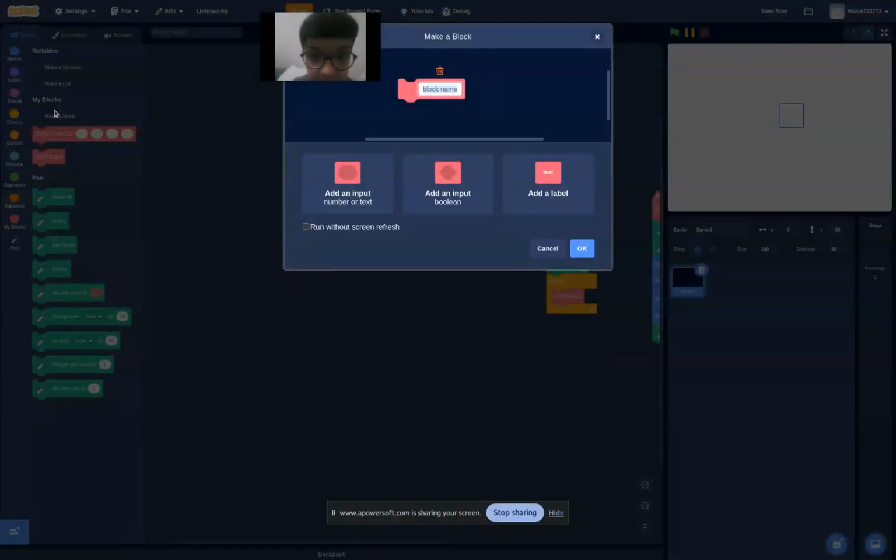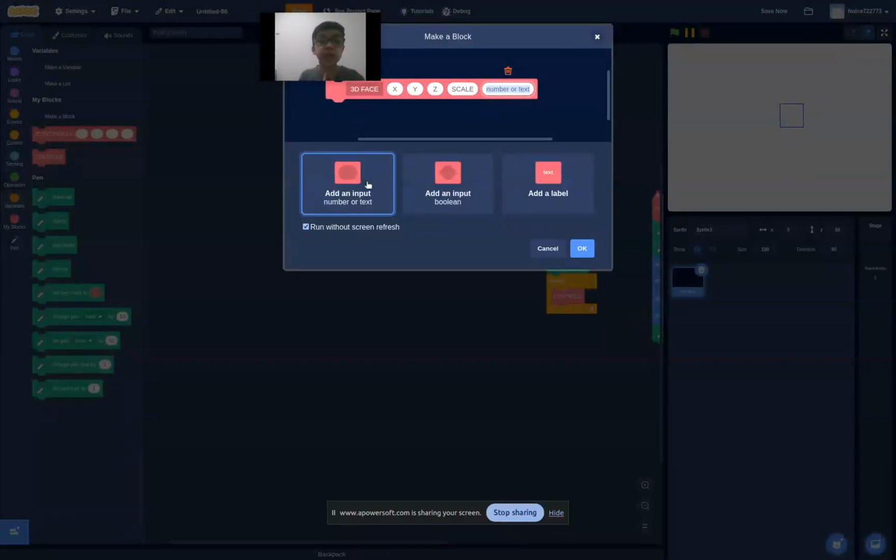yeah, make a new block. Don't forget to do run without screen refresh and call this 3D face. So add an input X, add an input Y, add an input Z, add an input scale, add an input X angle, and input Y angle. Oh, sorry guys, I have a lot of hiccups today.